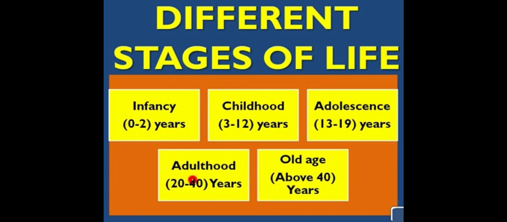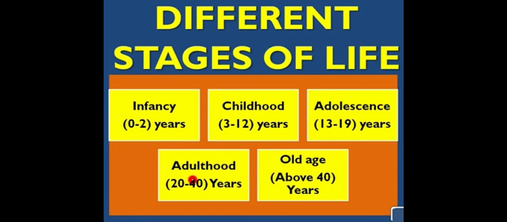So here let's study about the different stages of life. First stage, that is 0 to 2 years, is the stage of infancy. Then comes the childhood stage, which lasts for 3 to 12 years. Then comes the teenage age, that is 13 to 19.